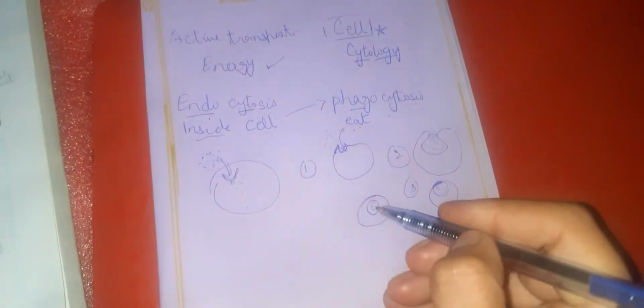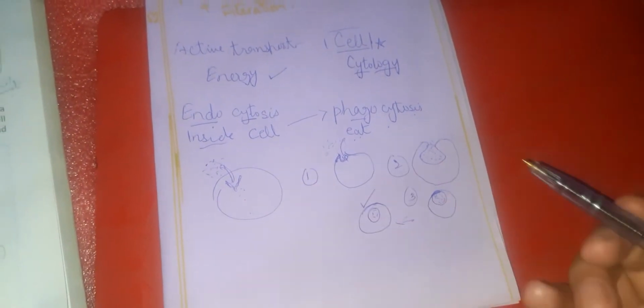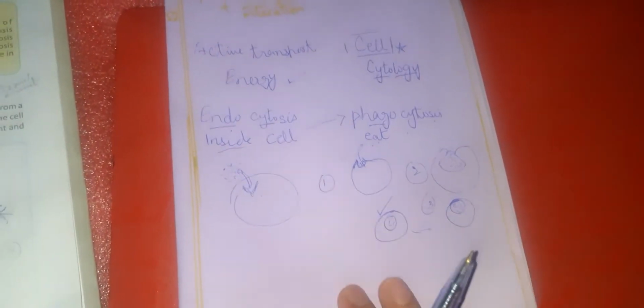When it encloses, we call this structure a vesicle. Then it removes itself from the cell membrane, or from this outer boundary, and goes inside the cell. In this state, we can say that the endocytosis has been done, right?